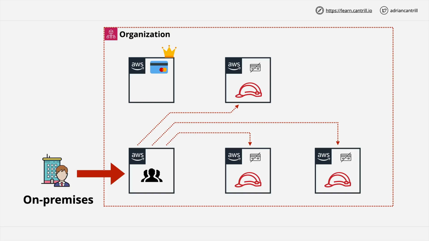So essentially, you either log in directly to this login account using IAM identities, or you use Identity Federation to gain access to this particular login account, and then you role switch from this login account into other accounts within the organization, and behind the scenes, this is essentially assuming a role which is inside these other AWS accounts, and this is how you effectively manage identities using AWS organizations. Now, I'll be talking about this in depth as we move through the course, and the next lesson is a demo where you're going to implement this yourself and create the final AWS account structure you'll be using for the remainder of the course.